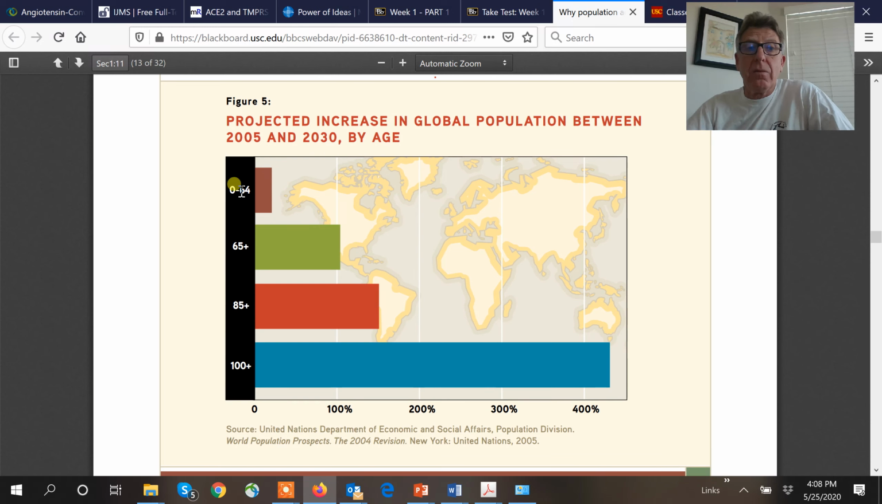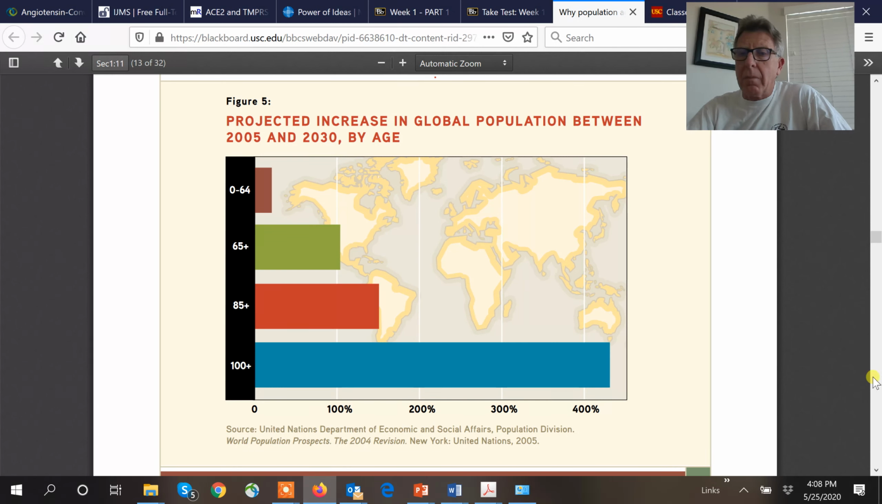So not too big an increase in 0 to 64. People, we're starting from a lower number, but over 100, look at that, 400% increase projected between 2005 and 2030. Okay, we're going to go to the Nicoya Peninsula in Costa Rica and find that out.